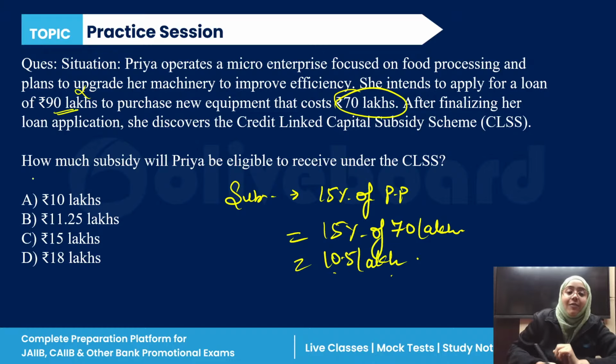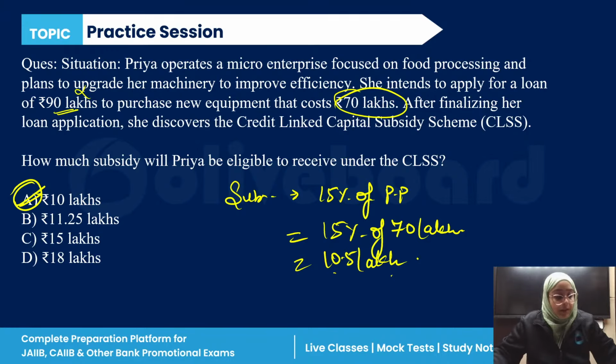It is very close to A. So A is the correct answer. Only Anu is correct here.